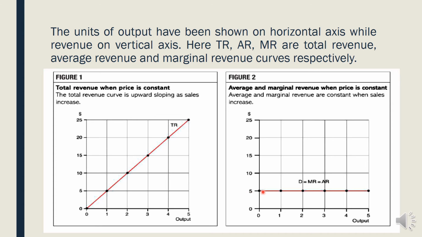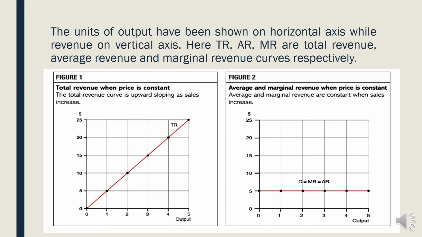That means that average revenue is 5 and marginal revenue is equal to 5, and it is also called what? Demand curve. So that's why, when price is constant, average revenue is equal to marginal revenue is equal to the demand curve. Okay, so it will be a perfectly elastic curve.